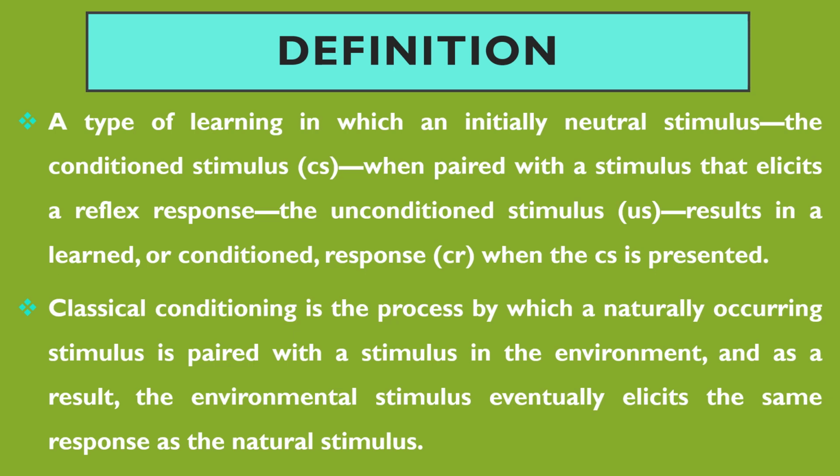Or in other words, classical conditioning is the process by which a naturally occurring stimulus is paired with a stimulus in the environment. And as a result, the environmental stimulus eventually elicits the same response as the natural stimulus. With the example, you will be able to understand this easily. So, classical conditioning is a psychology concept and it involves associative learning. Specifically, it is a form of learning that shapes and modifies our behavior through association of stimuli.